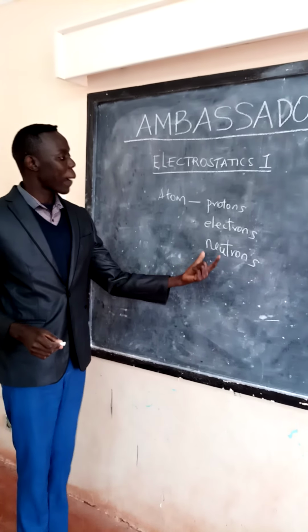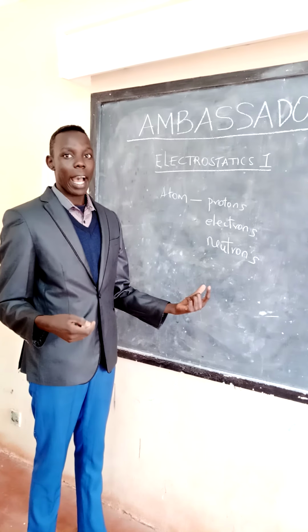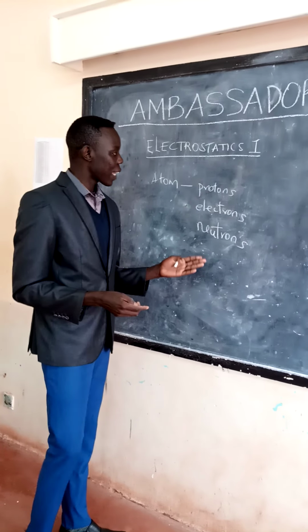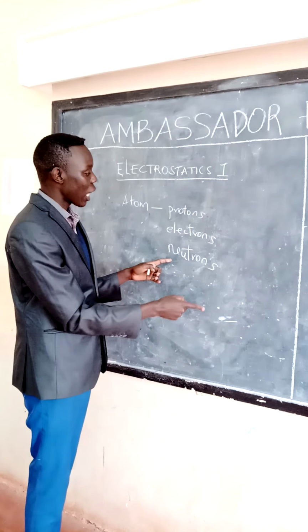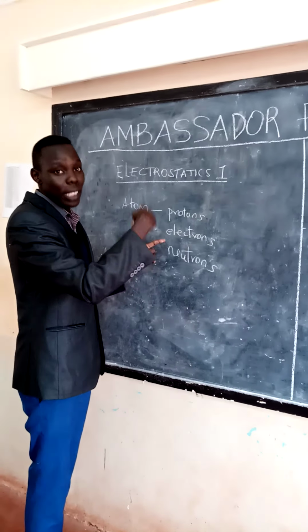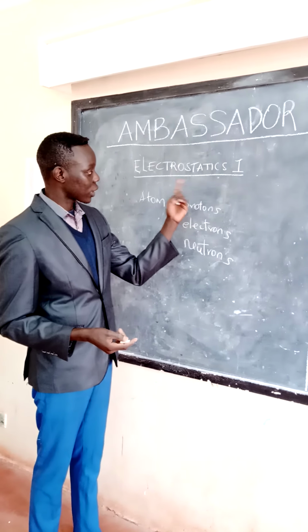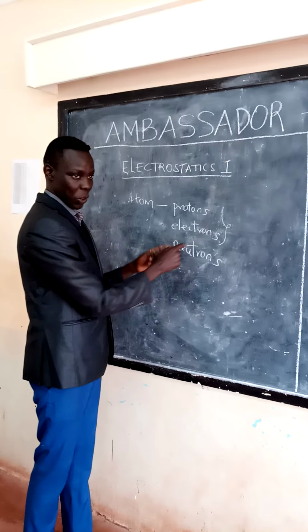They are called subatomic particles because they are found inside the atom. So in chemistry, you will realize that protons and neutrons are found in the nucleus of a cell, while the electrons are found outside the nucleus. But mostly in this unit, electrostatics, we will be dealing with only protons and electrons.